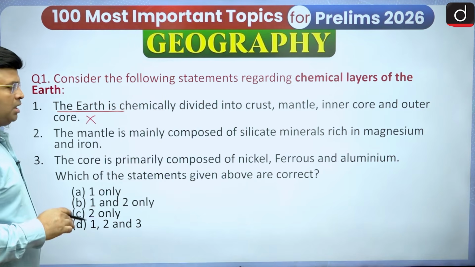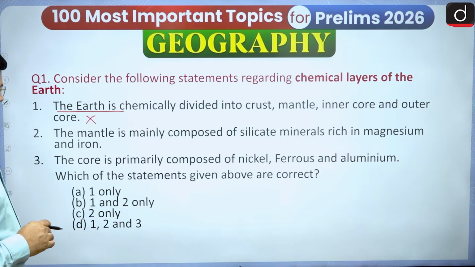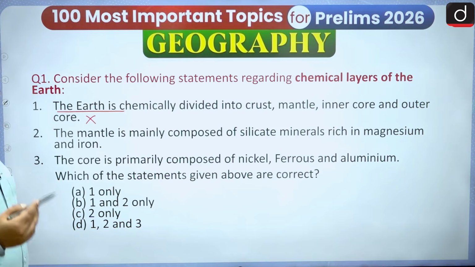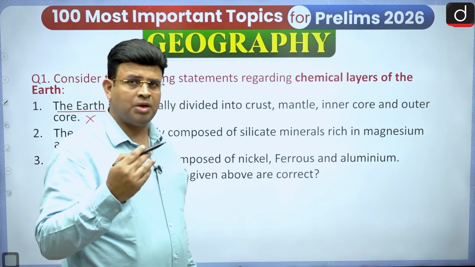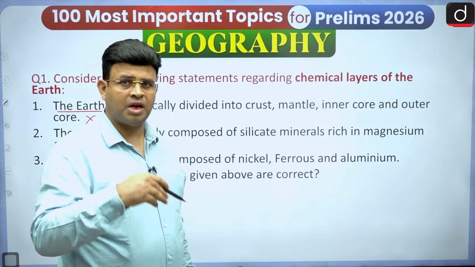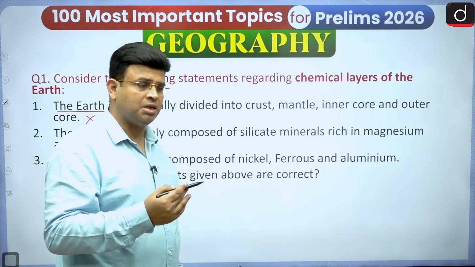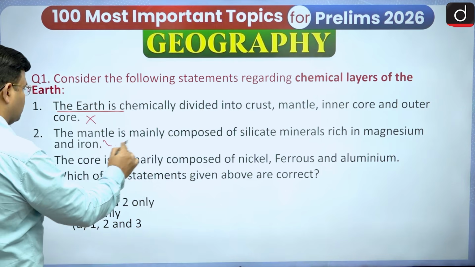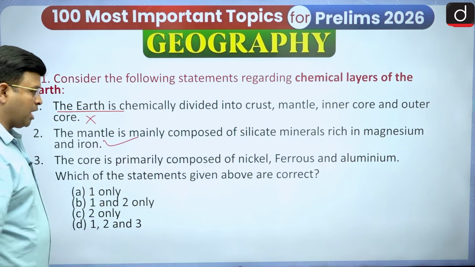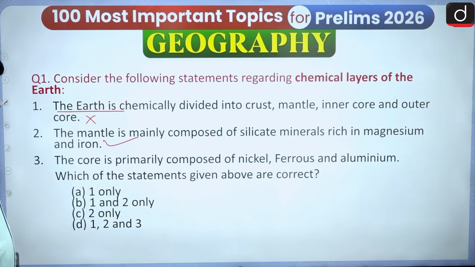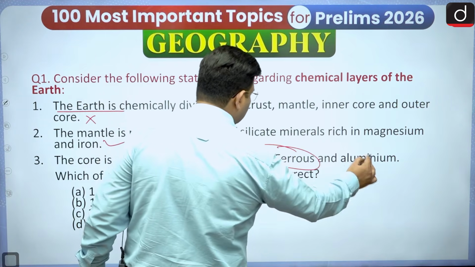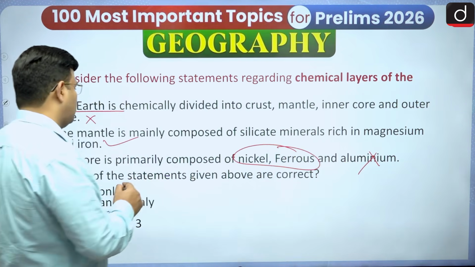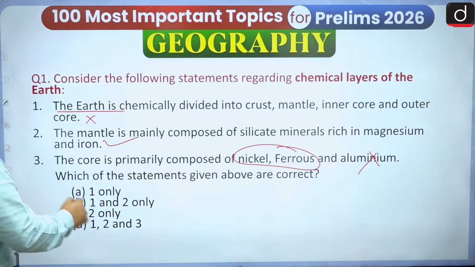The mantle is mainly composed of silicate minerals rich in magnesium and iron. Yes. In the mantle, as you go deeper, silica keeps reducing, but along with magnesium and iron, some silicate will be there, which is why it is known as Sima. So this statement is correct. The core is primarily composed of nickel, ferrous and aluminum. Yes, the core is made up of nickel and ferrous, but not aluminum. So only the second statement is correct. So 2 only.